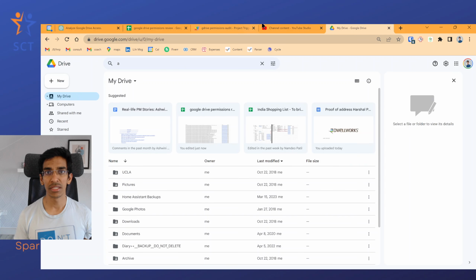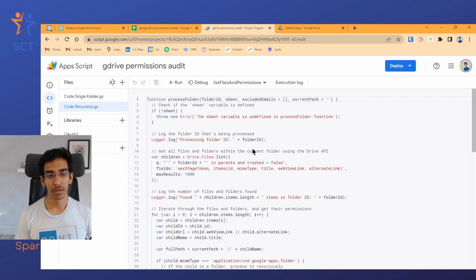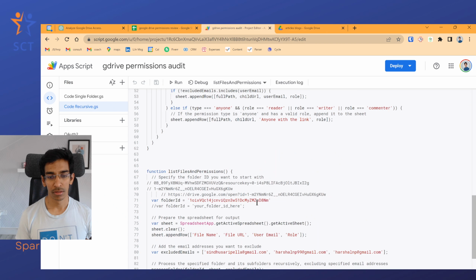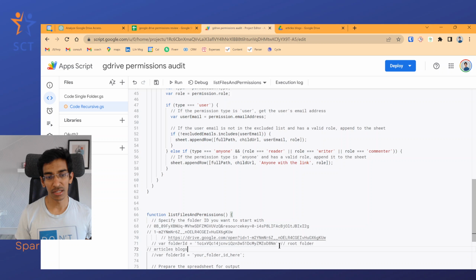So let's forget this. Let's go back to the script. Root folder. And now the new folder I'm giving is articles blogs. Oh, this is nice. And then I need to say folder ID